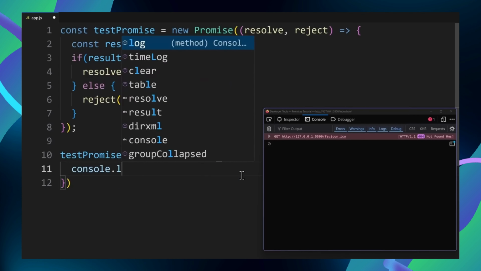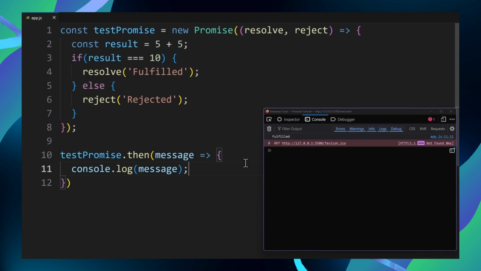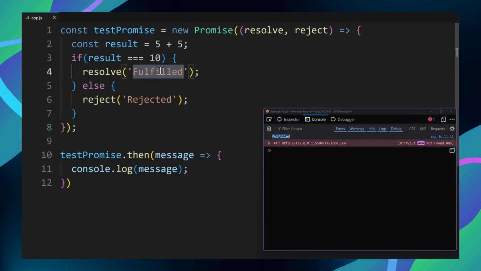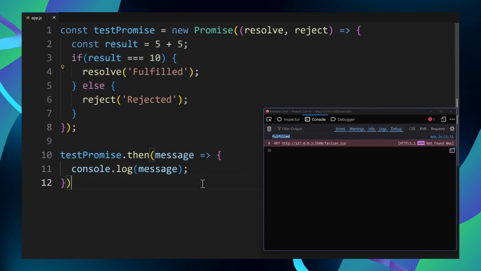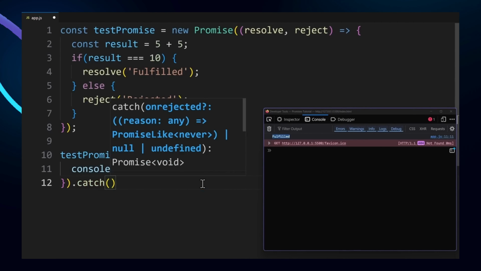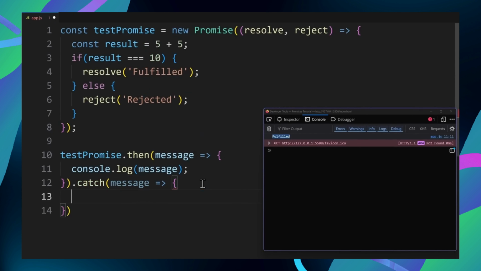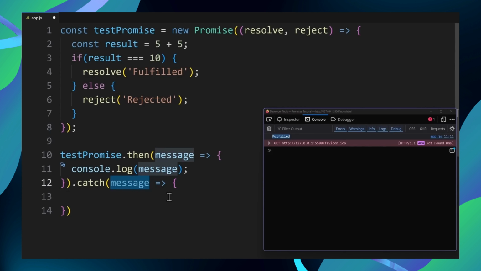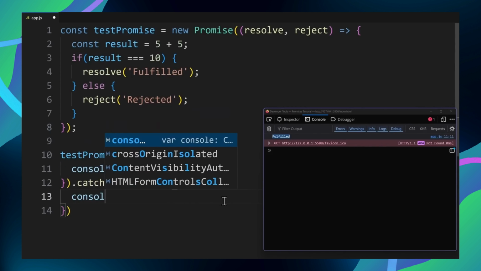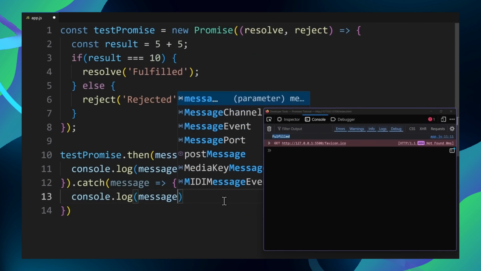So this console log happens if everything worked. In here, you could update your web page, return some data, or even trigger the next step in your logic. Now to handle the case when something went wrong, we use .catch at the end of the promise. Inside catch, we get whatever was passed into reject. In our example, that's the rejected string over here. So it is also a message. In case of an error, we could just show an error message on the console.